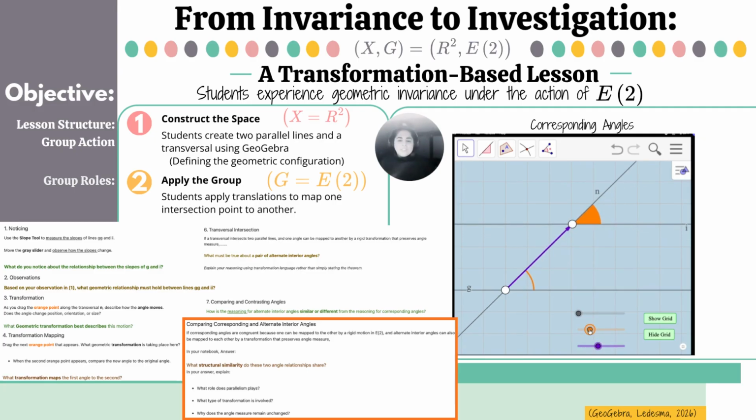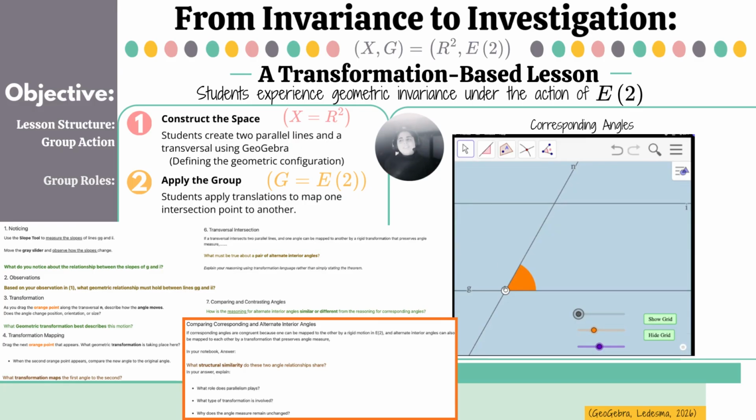This slider applies a translation. This is an element T in E2. Watch what happens to angle alpha. We're mapping one intersection point to another. Now notice something subtle. Even though the entire configuration is moving, the angle measure is not changing. The size stays fixed. This is invariant.